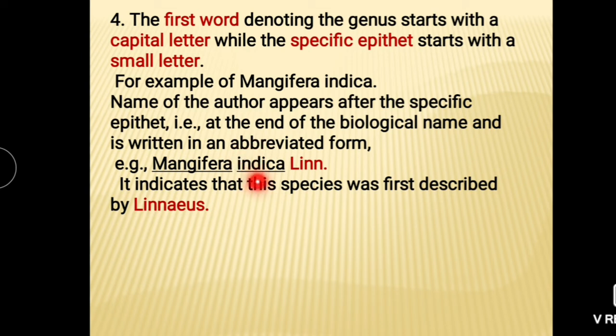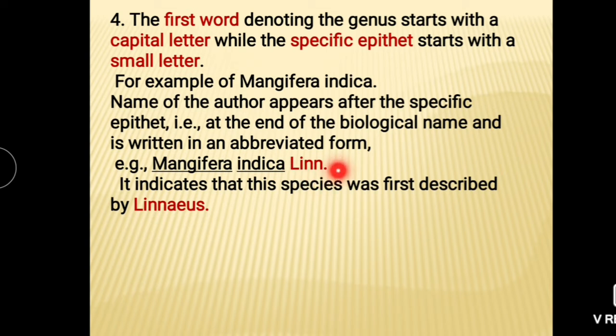Means after the name of species, this Linn is the short form of Linnaeus, the author who described it first. It should be written after the name of the species. The name of the author appears after the specific epithet, that is at the end of the biological name, and is written in an abbreviated form. Means it should be written in short form. Suppose Bentham and Hooker, B and H, like that. Linnaeus, Linn.